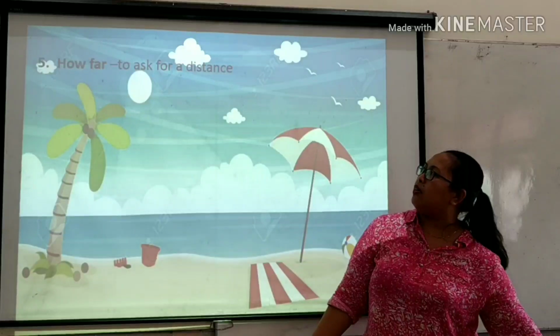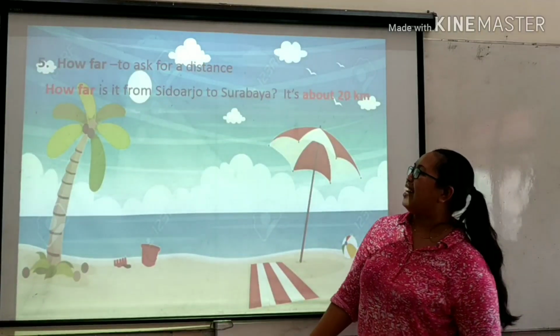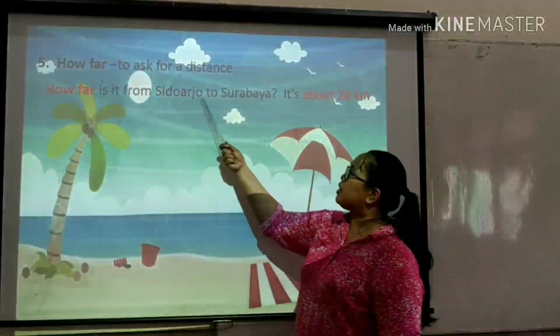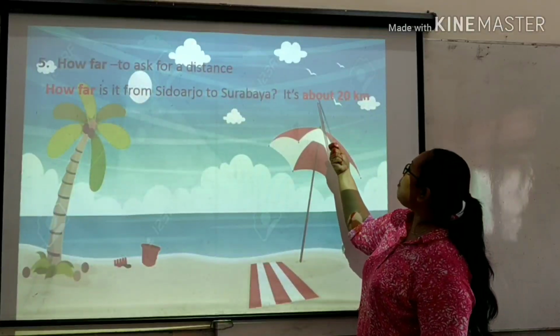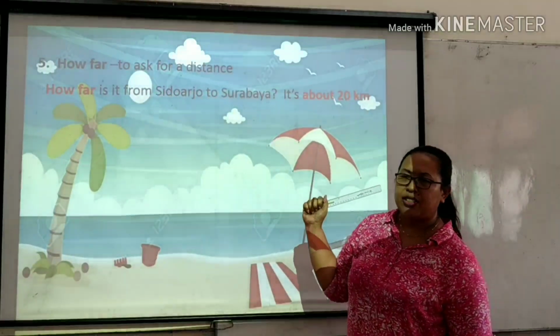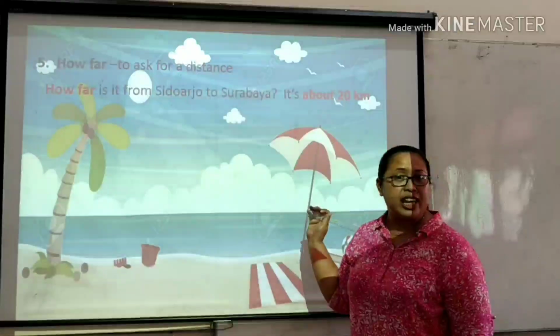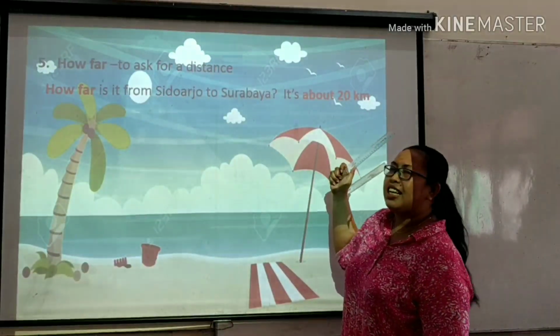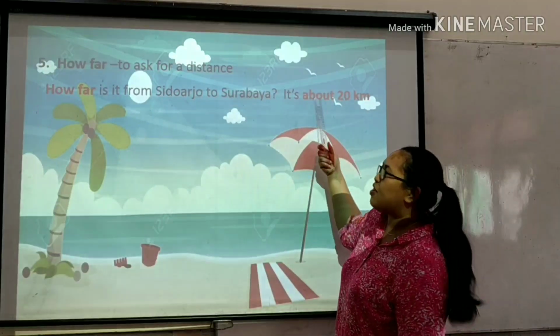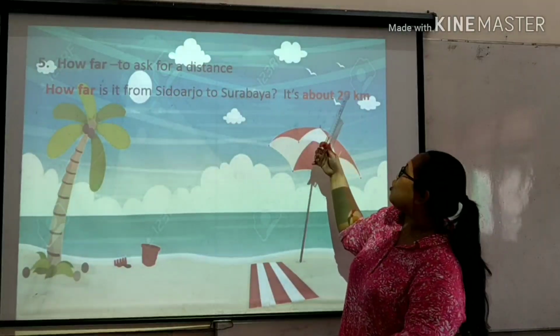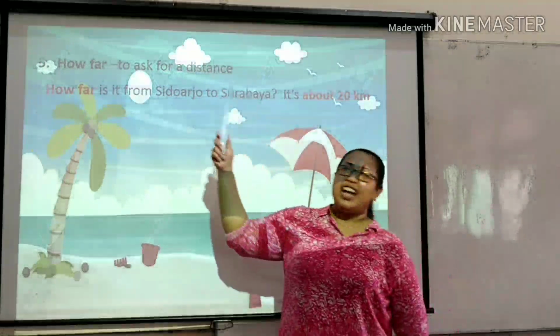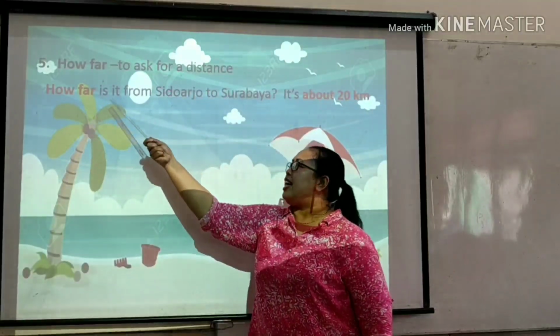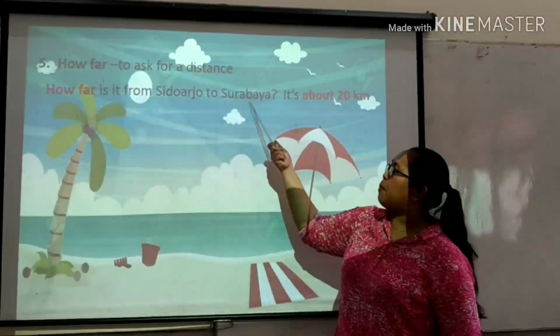Another form of how is how far. How far is it from Sidoarjo to Surabaya? It's about 20 kilometers. How do I know? Because every day I travel from Sidoarjo to Surabaya. So I know it's about 23 or 24 kilometers exactly actually. But I'll make it short, 20 kilometers. Okay. So we use how far is it from Sidoarjo to Surabaya?